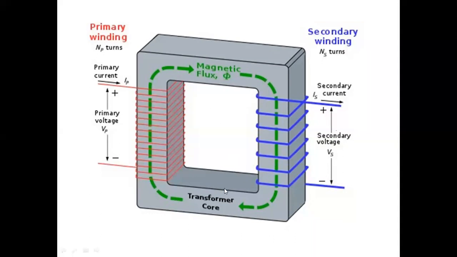This is a transformer. Whatever this dark color indicates, it is the magnetic core, as we called it. The transformer core may be iron or steel; we are using an iron core here. This is the core material. And the red line you see here, this is the winding. And one more winding is there on this side. This is also a winding.